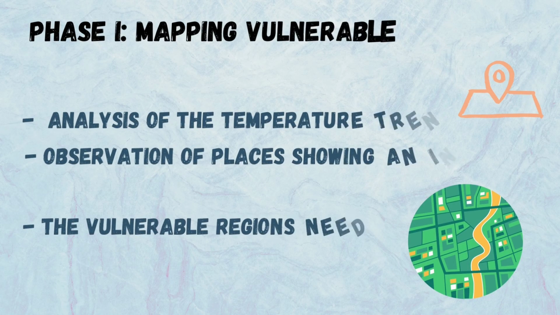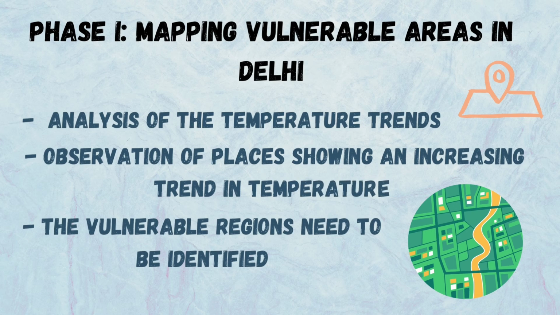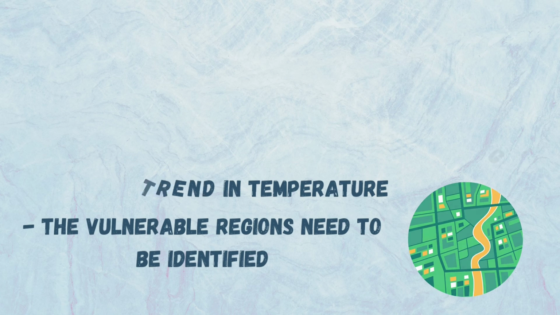Phase 1. Mapping vulnerable areas in Delhi. The first step would be to map current vulnerable areas and to check if there are any activities to address heat waves. The temperature trends need to be analyzed for Delhi, and it needs to be observed which places are showing an increasing trend in temperature and that needs to be reported.